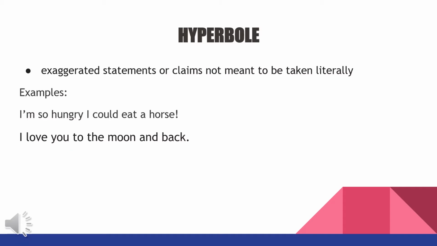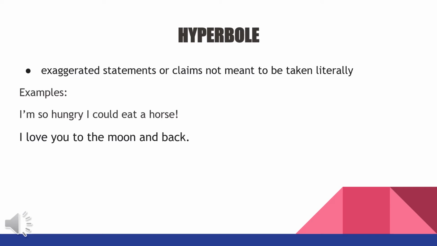The third common figure of speech that we have here is what we call hyperbole. It's about exaggerated statements or claims not meant to be taken literally. Like, for example, I'm so hungry that I could eat a horse. Very exaggerated, right? Wherein the person who is talking really wants to imply that he's really hungry.